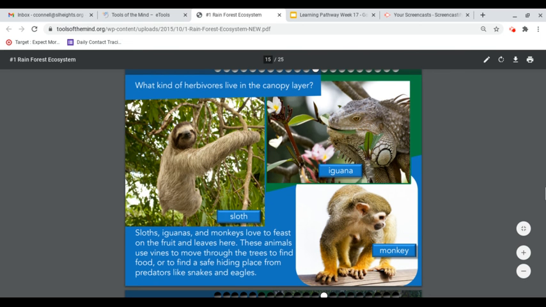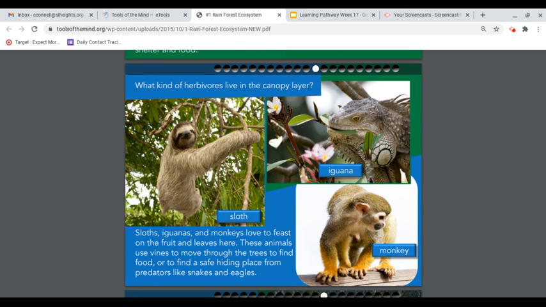What kind of herbivores live in the canopy layer? Sloths, iguanas, and monkeys love to feast on the fruit and leaves here. These animals use vines to move through the trees to find food or to find a safe hiding place from predators like snakes and eagles.